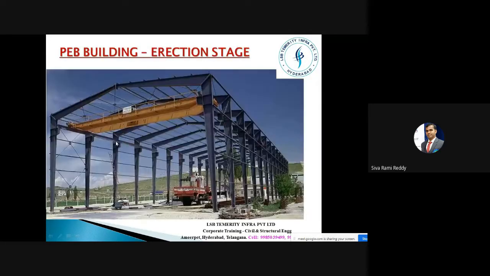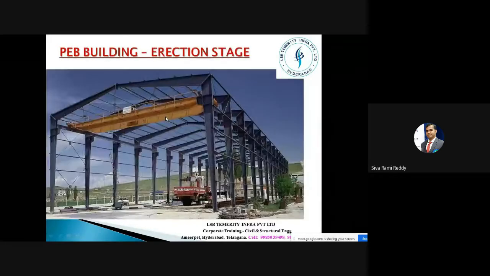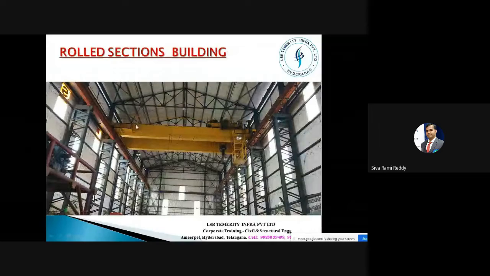See here, there's only one small bracket. And moreover, here, see, there is a very huge truss. We are maintaining this kind of a height, and there are n number of members which are getting connected to each other. So here, we have only one profile. Only one profile, that's all. There are no other angle sections here. So this is what rolled sections building, or you can say conventional steel building, is.